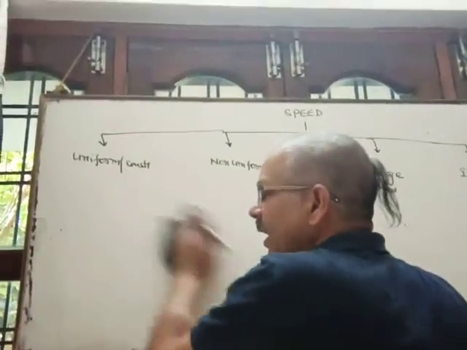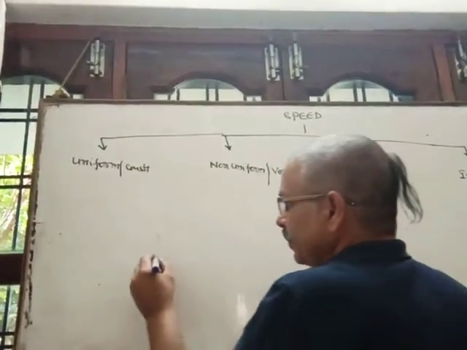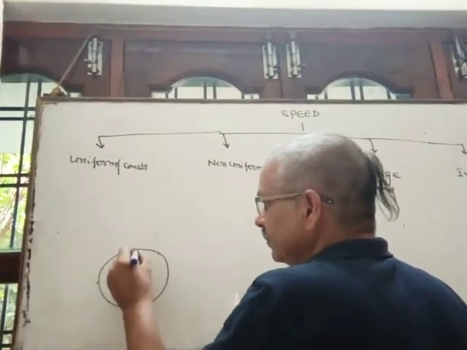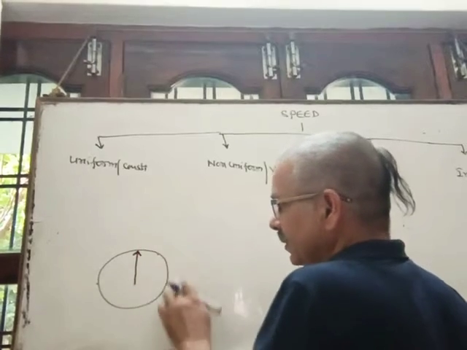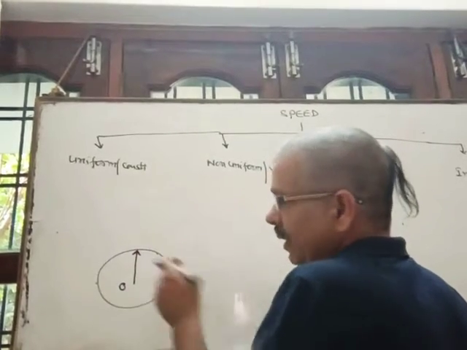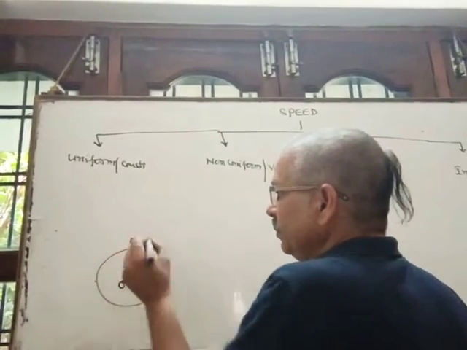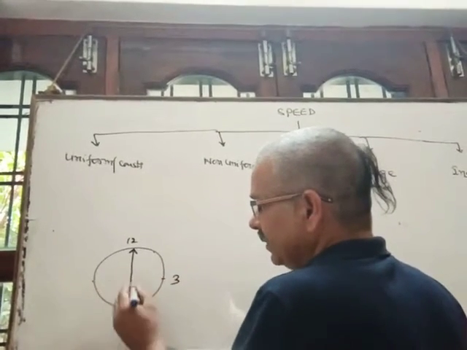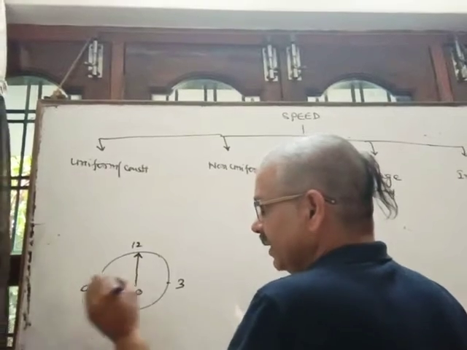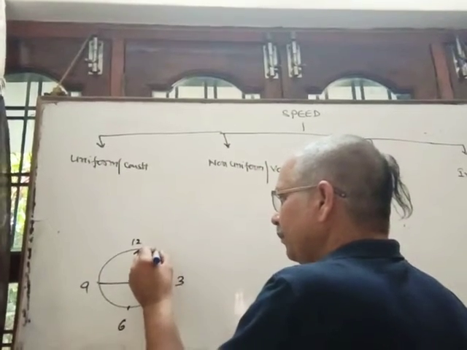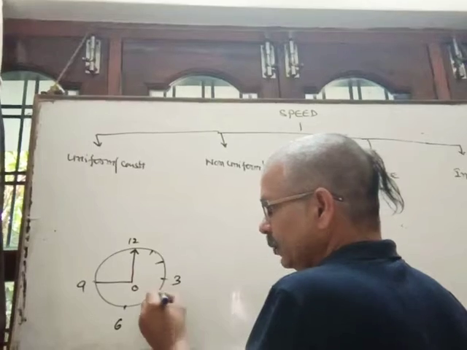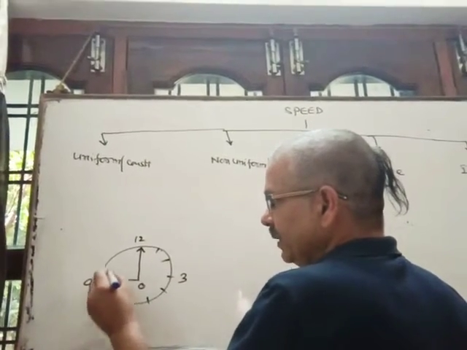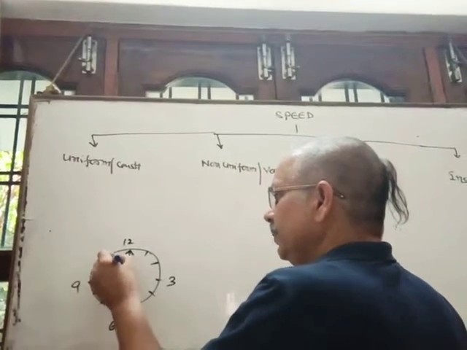Motion of the hands of your wristwatch, such as the second hand of a wristwatch. Here it is 12, here it is 6, here it is 3, and here, as you know, it is 9, with marks 5, 10, 15, 20, 25, 30, 35, 40, 45, 50, 55 and 60.